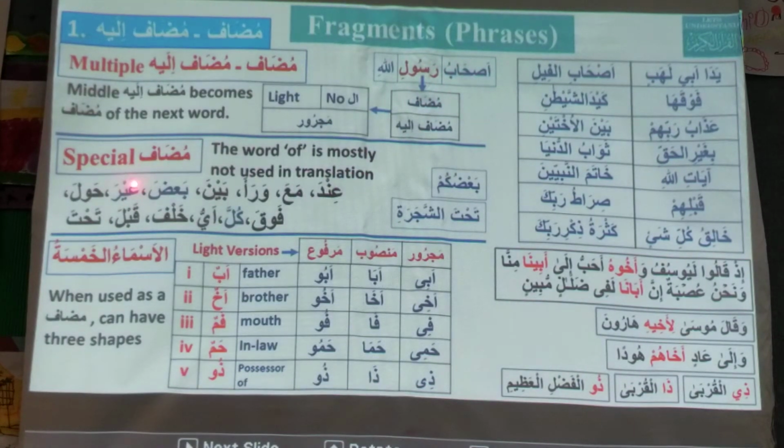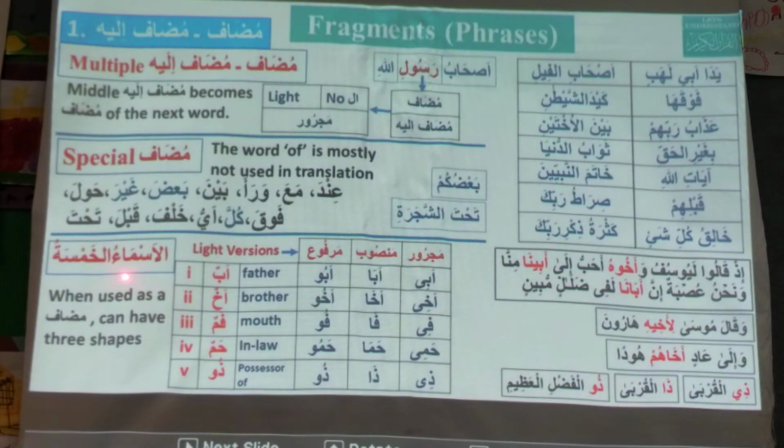Okay, then we studied special mudaf. These are special mudaf nouns like hawla, ghayra, ba'da. So mostly the word "of" is not used, but sometimes it is also used, like ba'dukum, some of you, and tahta shajarati, under a tree. So tahta is a mudaf, and ash-shajarati is mudaf ilay, under the tree.